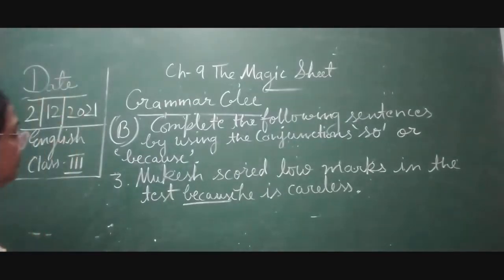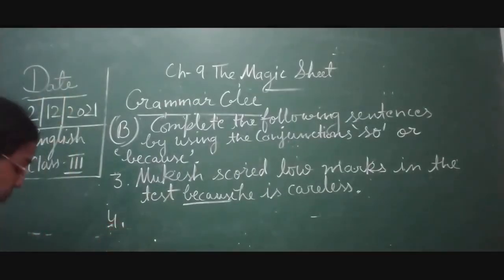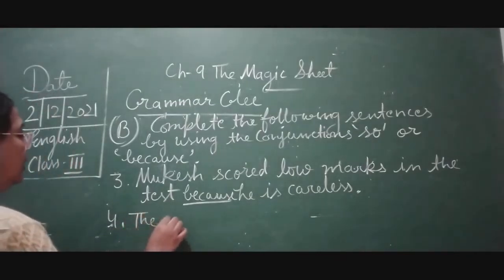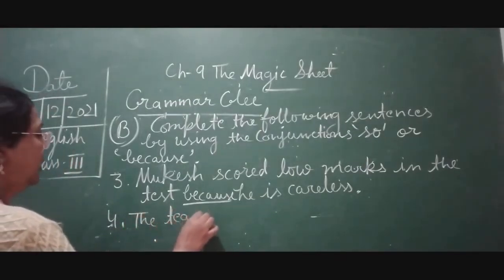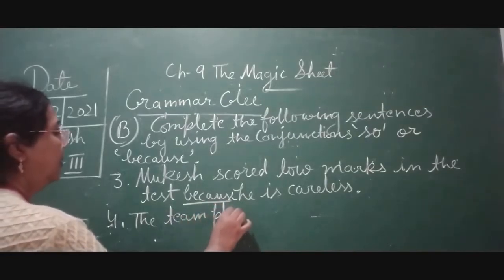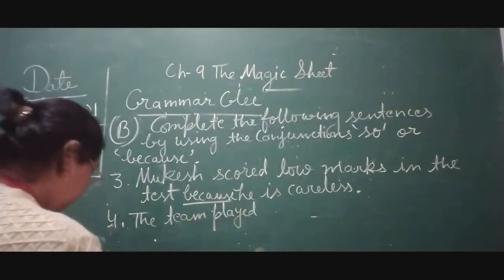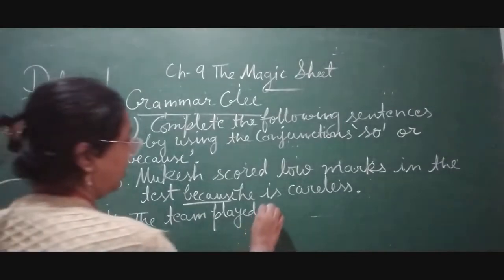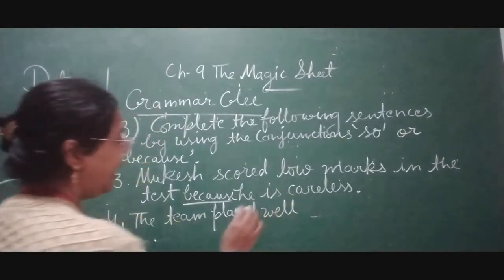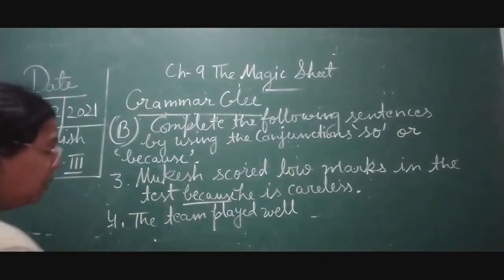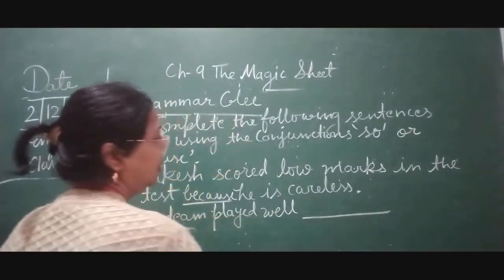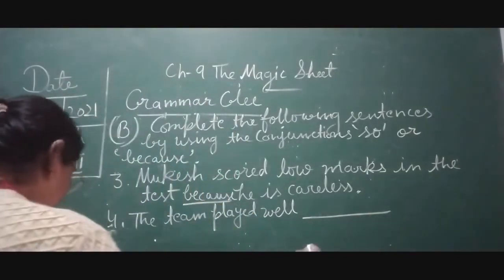Now 4th number, the team played well. Now the next line is they won the match.